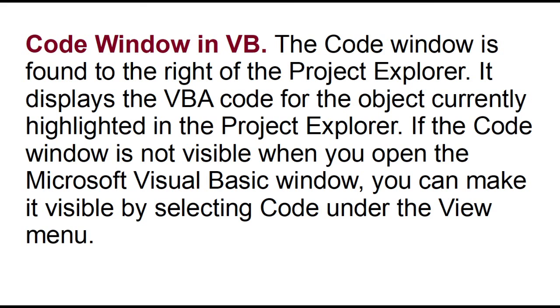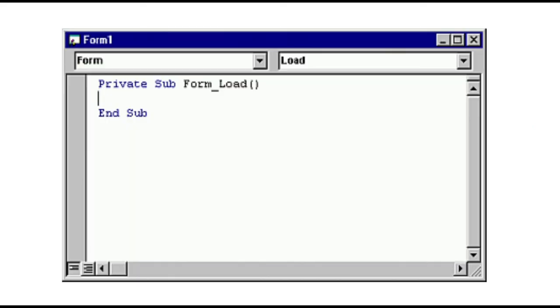Procedure box or event box lists all the events for the form or the control selected in the object box. When we select an event from the event box, the procedure associated with the selected event is displayed in the code window. We can open the code window for the forms or for a specific control.